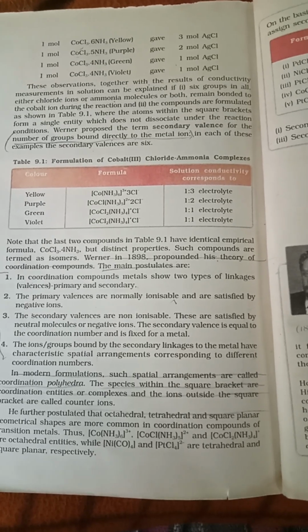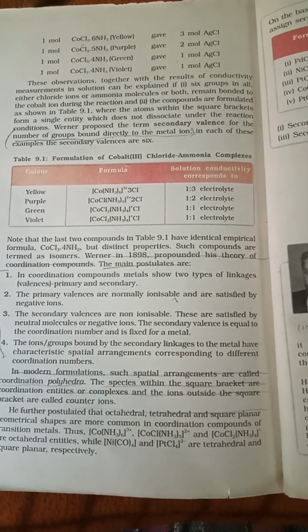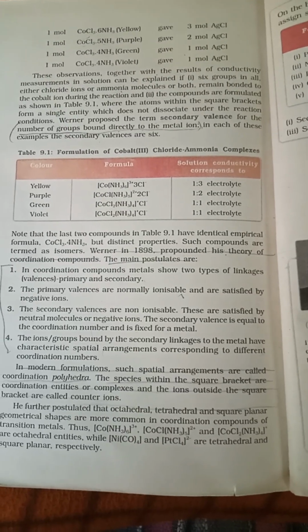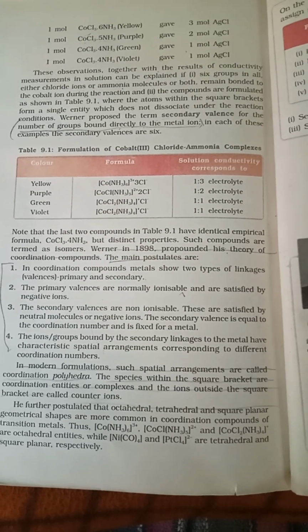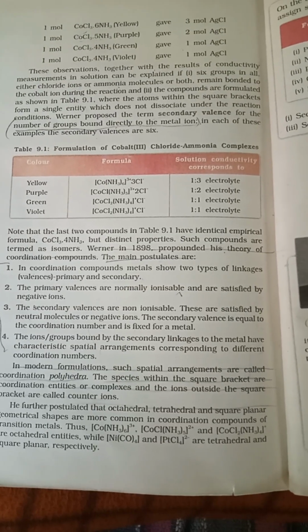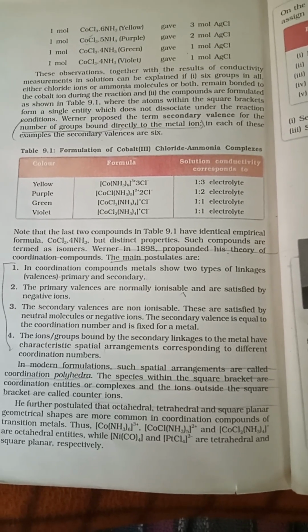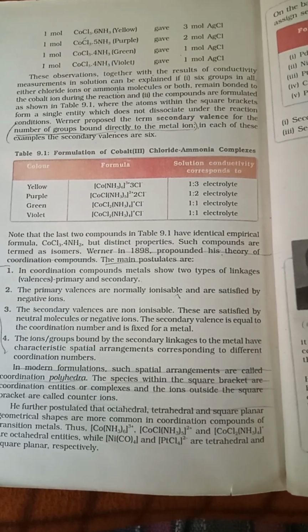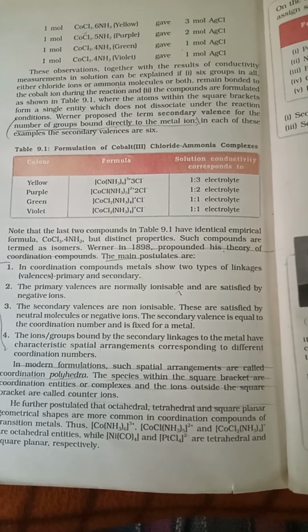The ions or groups bound by secondary linkages to the metal have characteristic spatial arrangements corresponding to different coordination numbers; in modern terms, these are called coordination polyhedra. The species within the square bracket are coordination entities or complexes, and the ions outside the bracket are called counter ions.